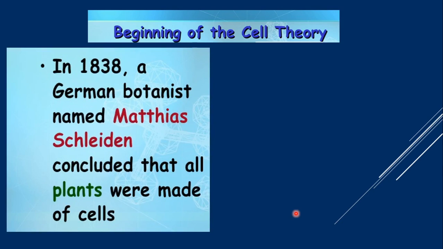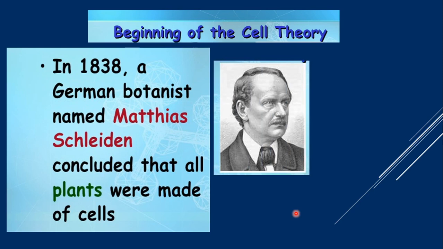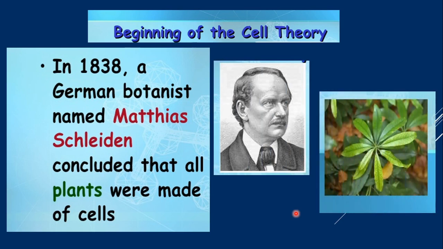In 1838, a botanist, a person who studies plants, Matthias Schleiden, concluded that all plants were made of cells. He said that all plants growing around us have these compartment-like, cellular structures. So what did he say? He said that all plants are made up of cells.